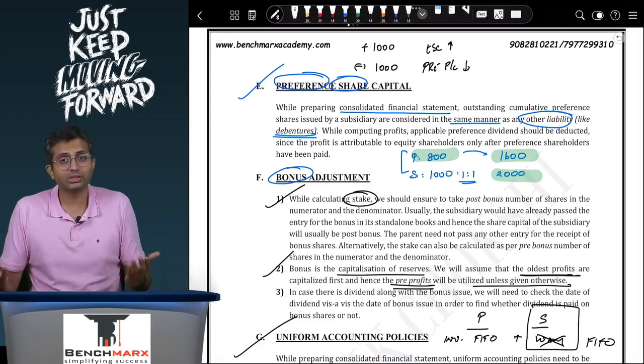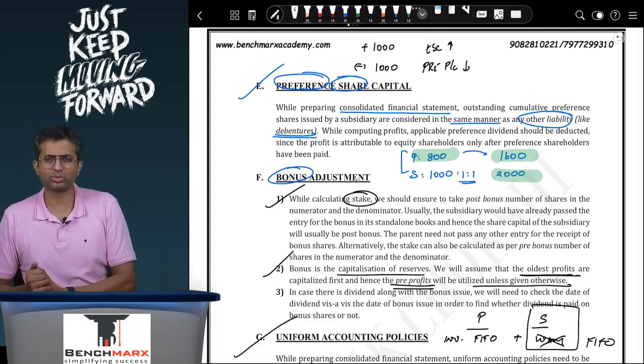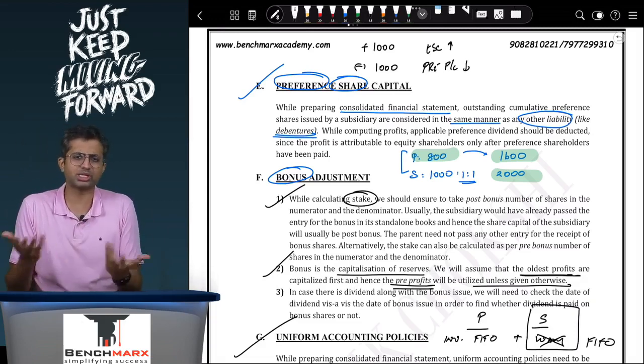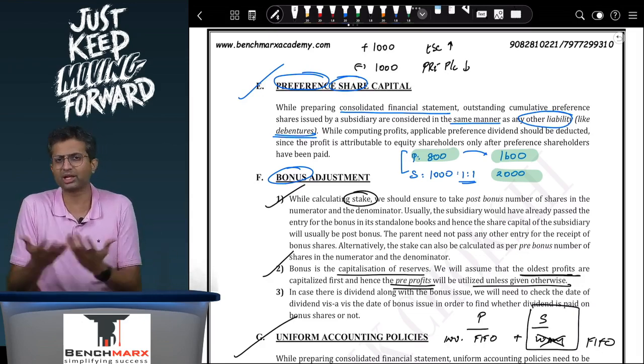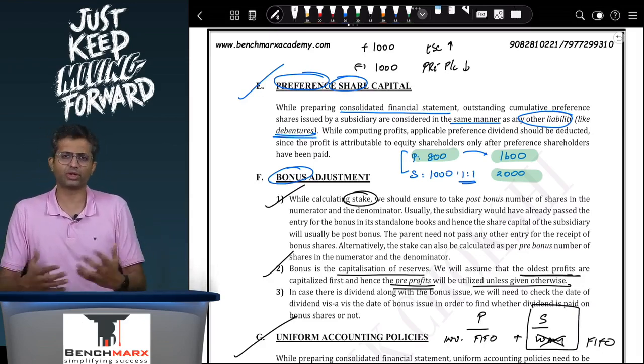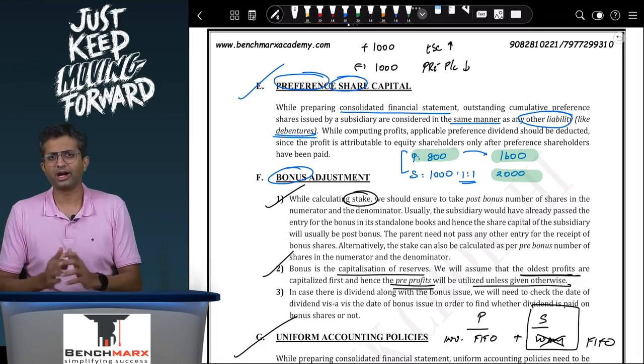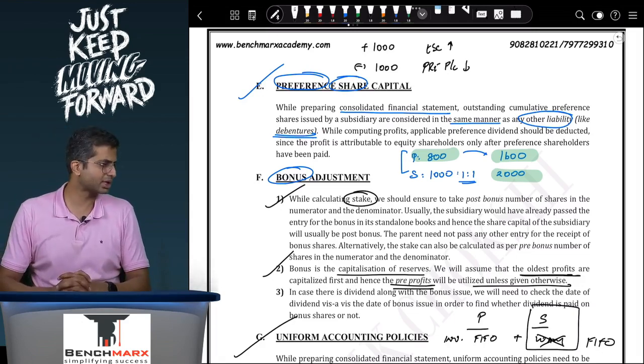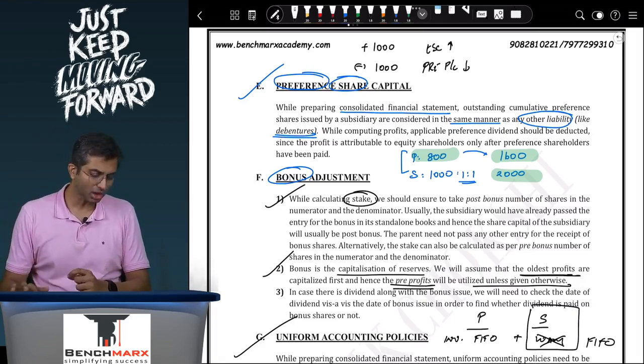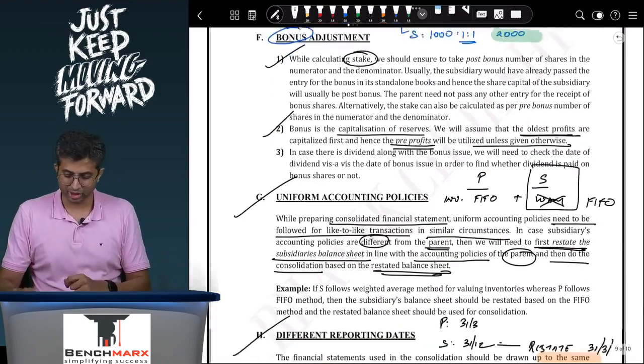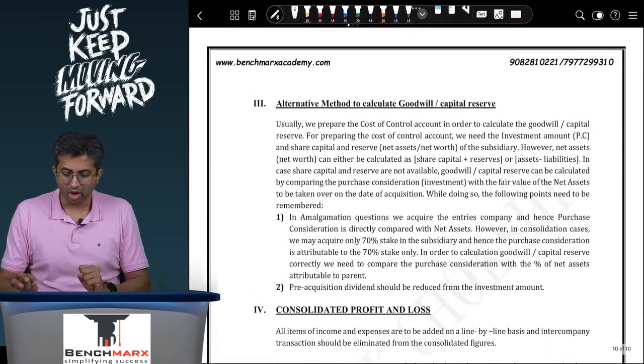If the dividend, or if the bonus, is paid out of post-acquisition profits, as a safe measure, what you can do is say that bonus is like a book entry only, and you can reverse the effect of bonus and do the working to ensure that your goodwill is correctly calculated. Again, not a very important adjustment on bonus.